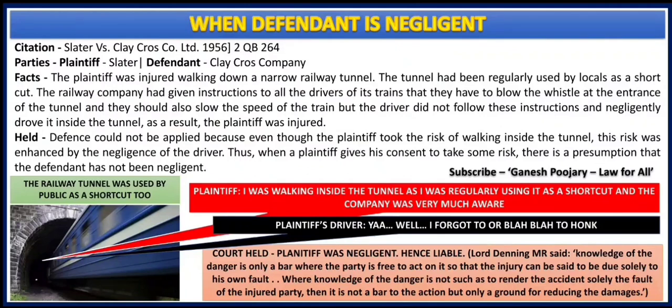Most of the time the public used to use that tunnel as a shortcut, and one day while the plaintiff was passing through that tunnel, a train came without any kind of honk. So the plaintiff was not aware the train had come and the accident happened and he got injured, and he put a case against the Clay Cross Company.